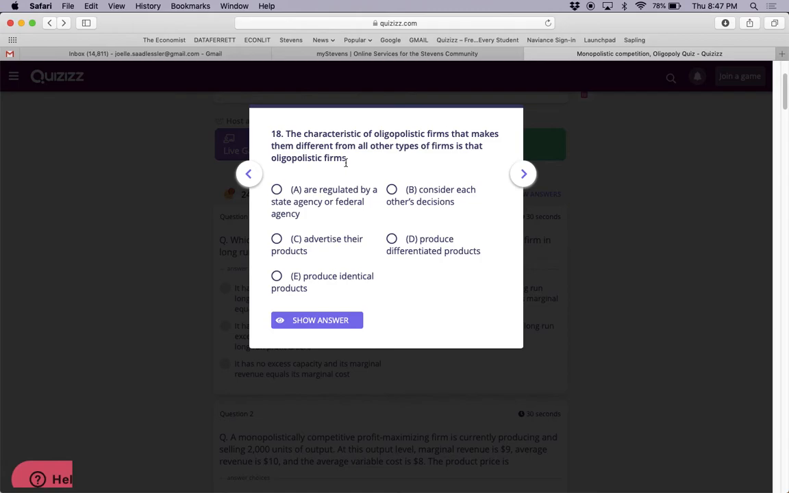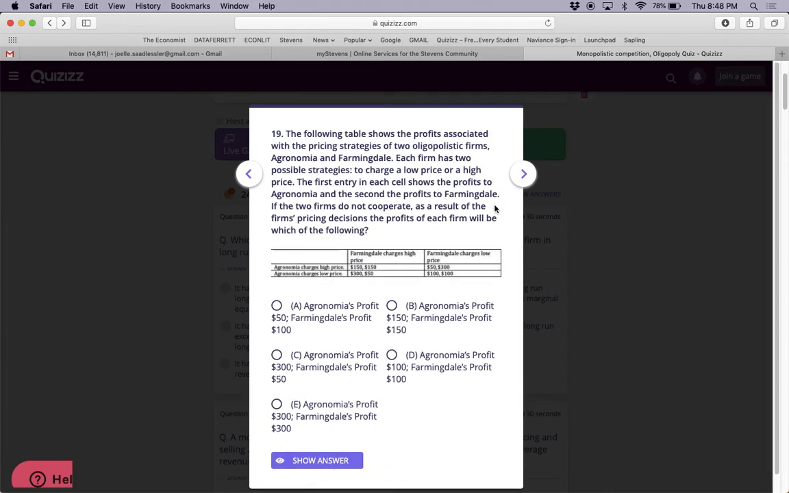The characteristic of oligopolistic firms that makes them different from all other types of firms is that oligopolistic firms consider each other's decisions. Okay, they make strategic choices thinking about what the other person is doing. The following table shows the profits associated with the pricing strategies of two oligopolistic firms, Agronomia and Farmingdale. Each firm has two possible strategies: to charge a low price or a high price. The first entry in each cell, meaning the first number in each cell, belongs to Agronomia. The second one belongs to Farmingdale.